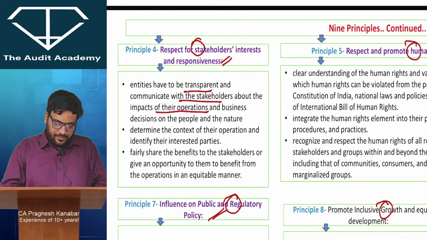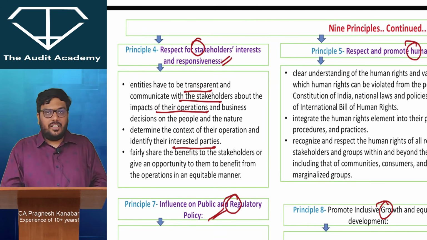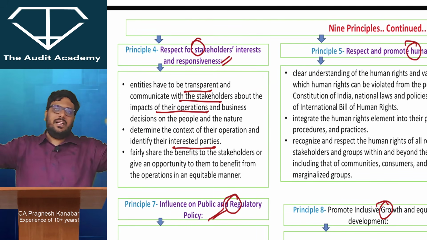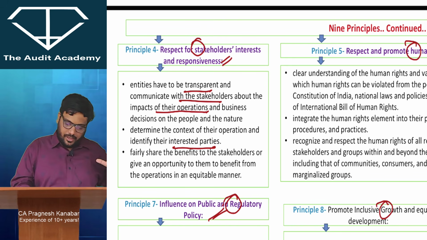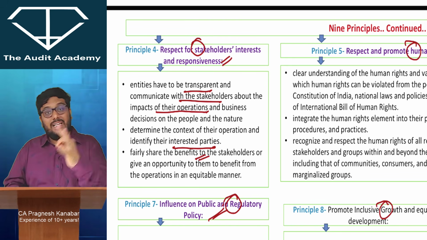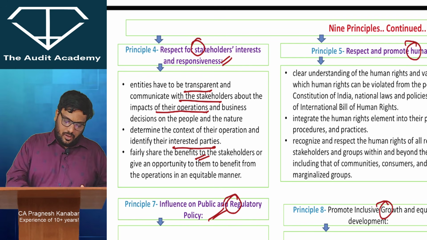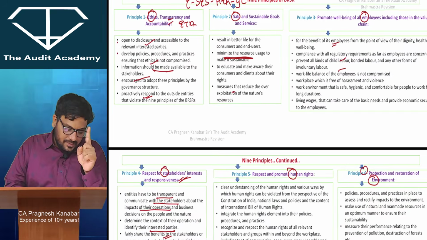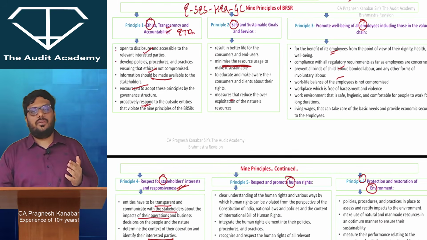All right. Identify the interested parties, the parties who will be interested in your processes, and tell them very clearly that this will be the impact of this process. All right. And share the benefits with the stakeholders. So if you get about sharing the benefits with the stakeholders, then that is principle 4. But if you get on transparency, then it is principle 1 and principle 4, both of them.